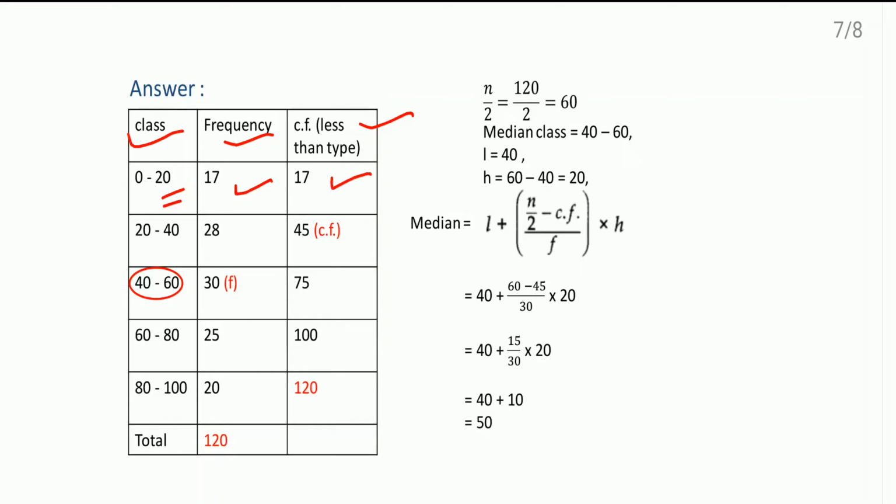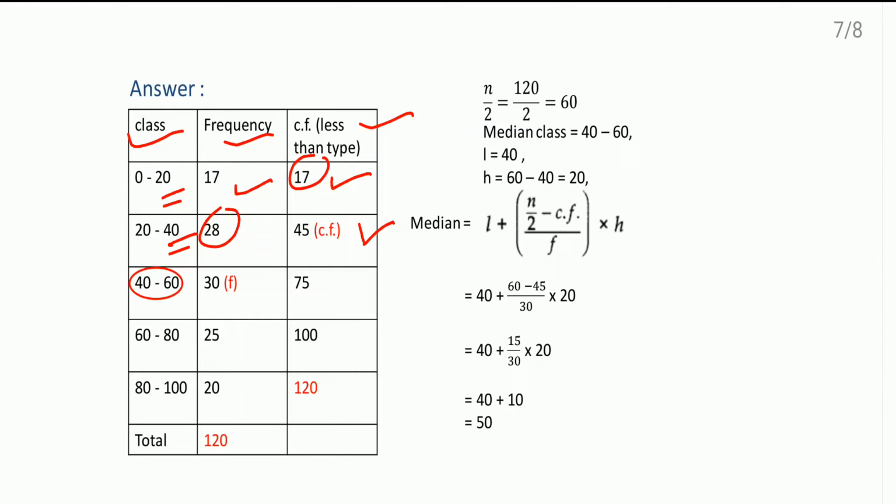Then how many observations are there less than 40? So from 0 to 40 I will count the observations, the observations which are less than 40. For that 17 plus 28, which will come as 45. Then how many observations are there less than 60?